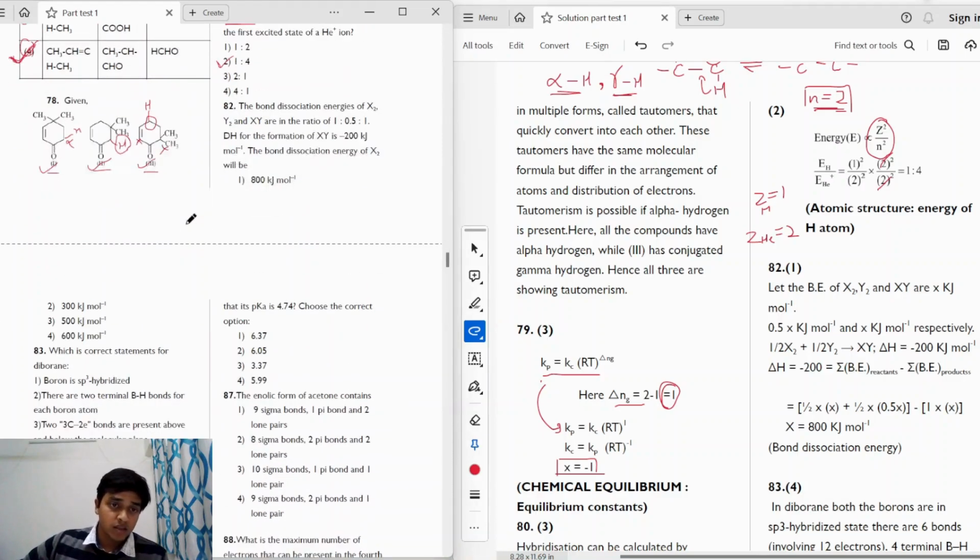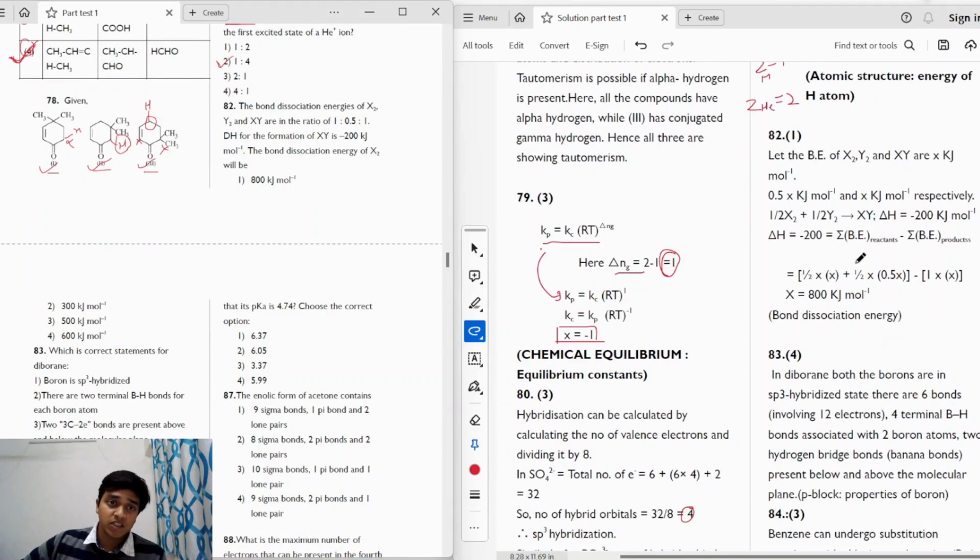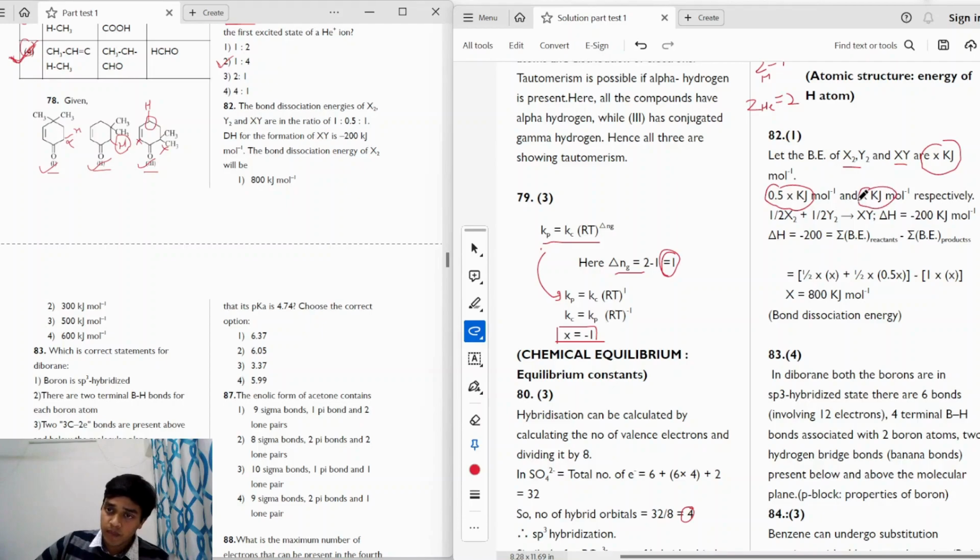Moving on to the next question. We have the bond dissociation energies of X2, Y2 and XY in the ratio 1 is to 0.5 is to 1. Delta H for the formation of XY is minus 200 kilojoule per mole. The bond dissociation energy of X2 will be? Okay, so first of all, we assume the bond energy for X2 is x kilojoule, for Y2 we assume 0.5x kilojoule, and for XY we assume x kilojoule.